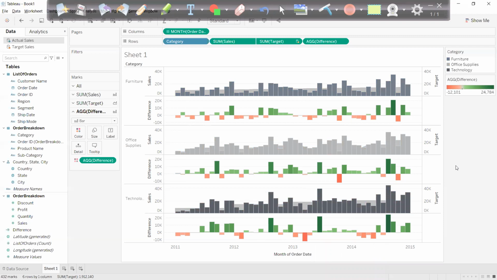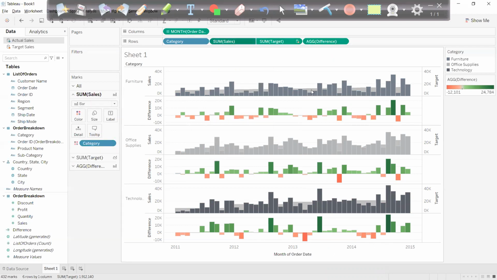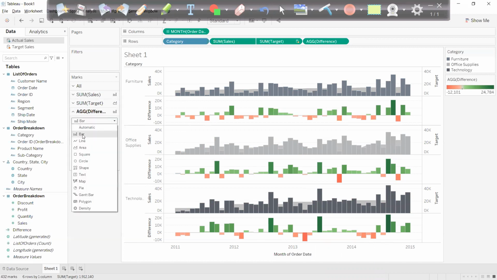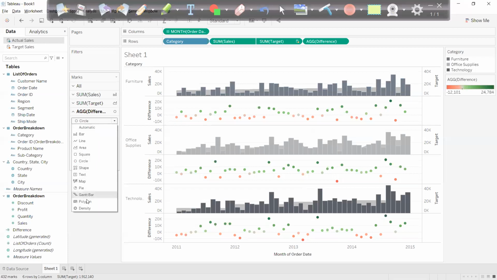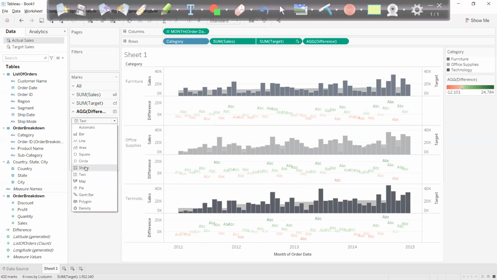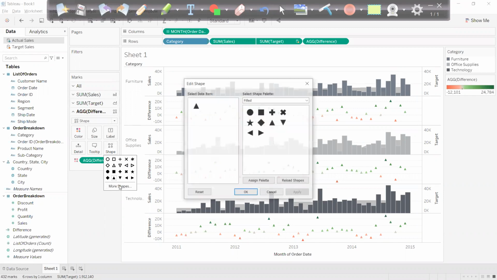And we can do a lot many fancy things. Let's say I want, I cannot do dual axis again. I will not be able to do that. Dual axis will happen only on the two measures simultaneously. So this dual axis is not possible, but yes, I can make it bar, I can make it line, or maybe I can make it a circle, something like this, right? I can very well modify that. Text will not make sense, but I can give some relevant shapes. Maybe I can give some shapes here and give some arrows type of thing. That we'll see again in the future classes.